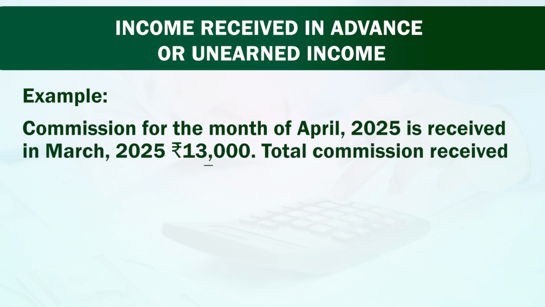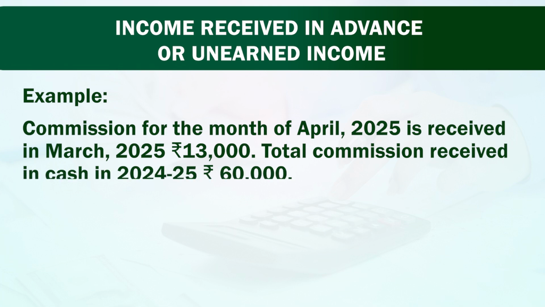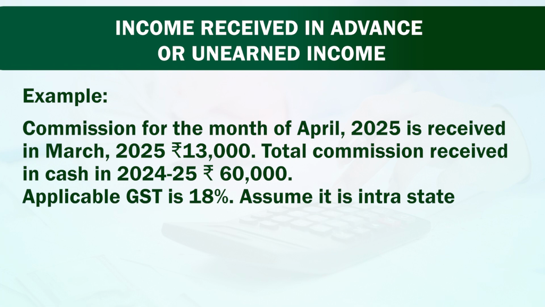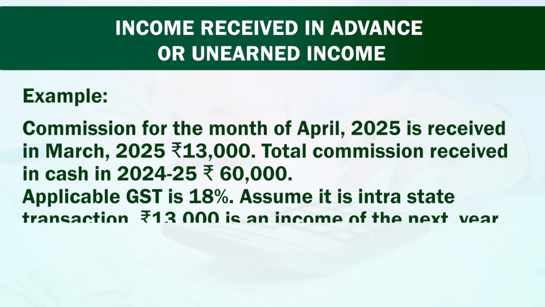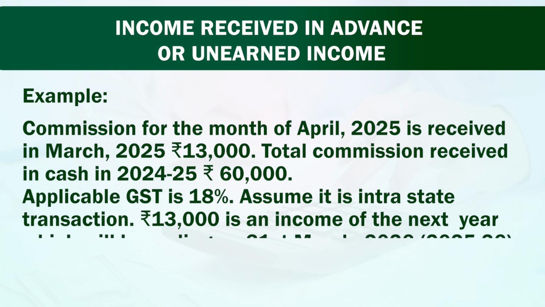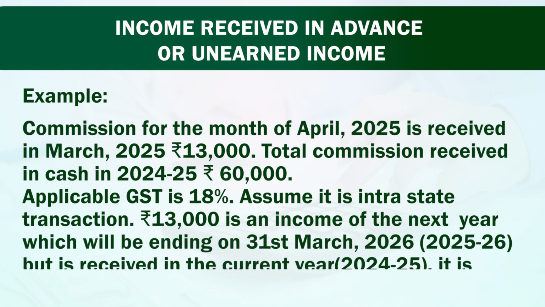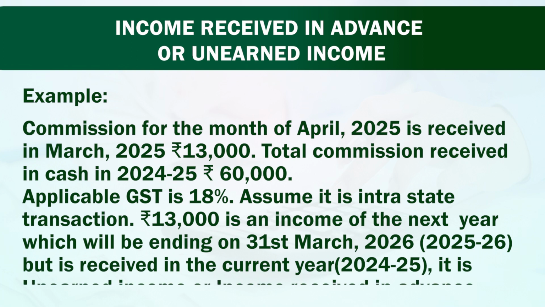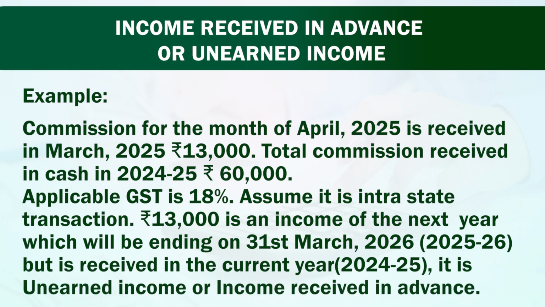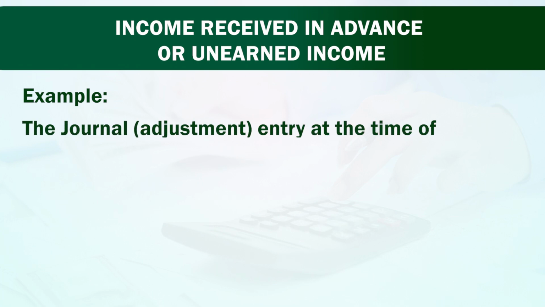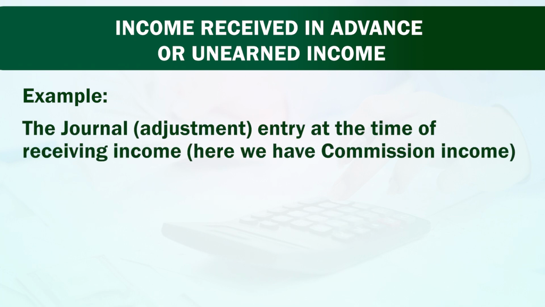Total commission is received in cash in 2024-25 rupees 60,000. Applicable GST is 18%. Assume it is intrastate transaction. 13,000 is an income of the next year which will be ending on 31st March 2026, that is 2025-26, but is received in the current year 2024-25. It is unearned income or income received in advance. The general adjustment entry at the time of receiving income, here we have commission income, is to be passed.